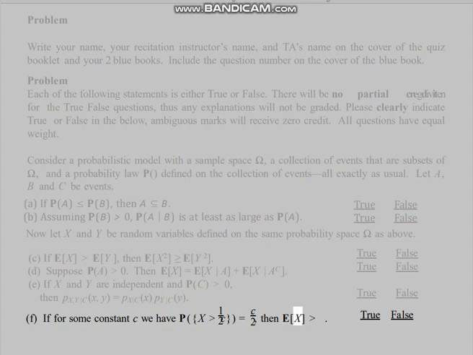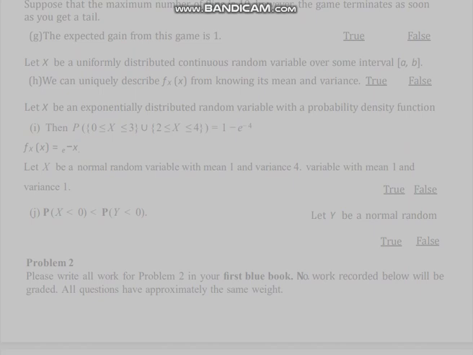True, false. G. In a simple game involving flips of a fair coin, you win $1 every time you get a head. Suppose that the maximum number of flips is 10. However, the game terminates as soon as you get a tail. The expected gain from this game is 1. True, false. H. Let X be a uniformly distributed continuous random variable over some interval a, b. We can uniquely describe f_X(x) from knowing its mean and variance.